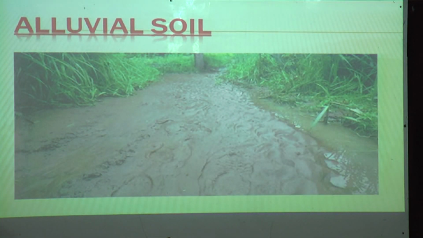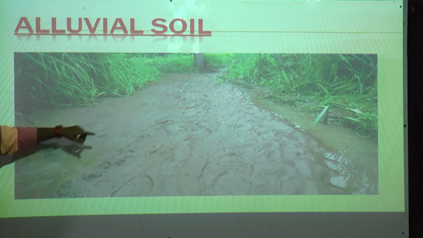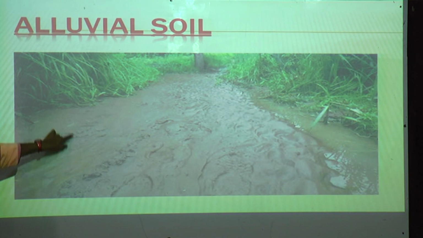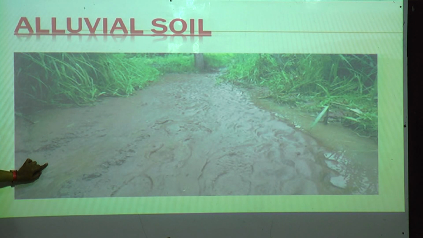Can you see here, in our image, where water is flowing? Along with the water it is all sticky and muddy, chikkal, as you all say. That is the silt or alluvium. This type of soil is called alluvial soil.